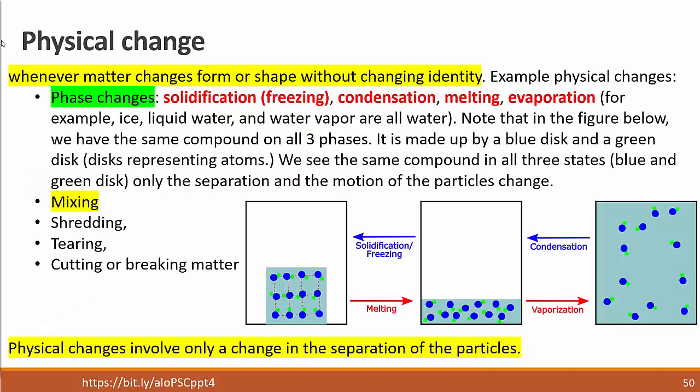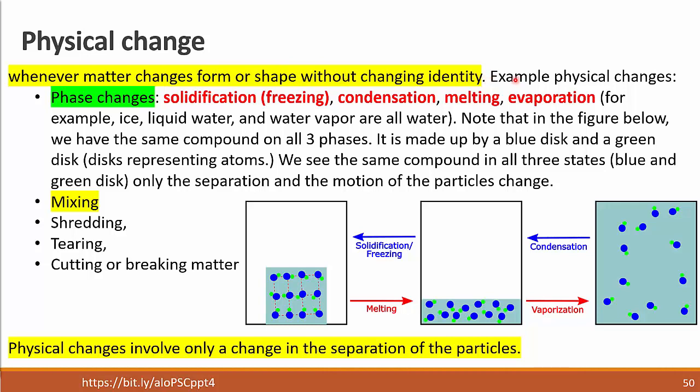Physical changes, on the other hand, happen whenever matter changes form or shape without changing identity. Whenever we don't get new substances, it's the same substance, but the form and shape might change.